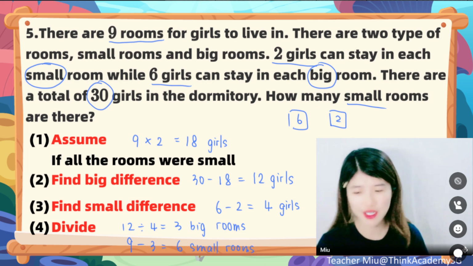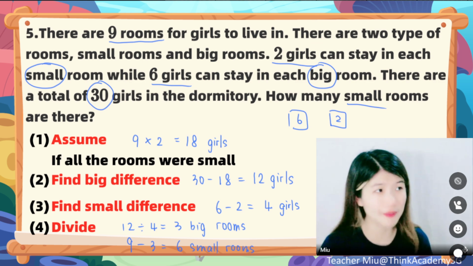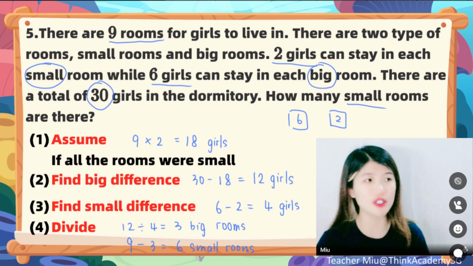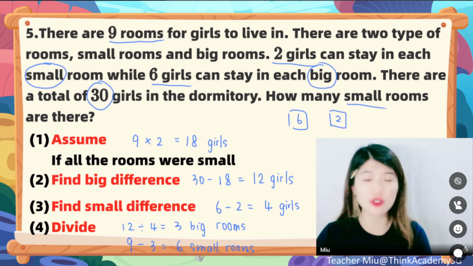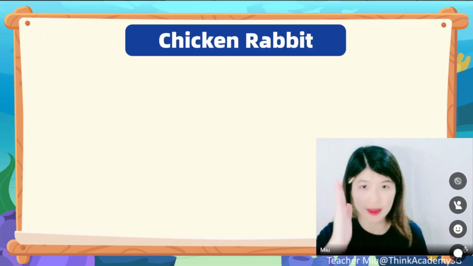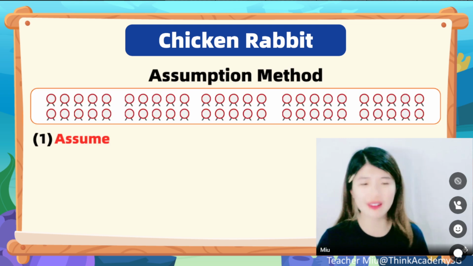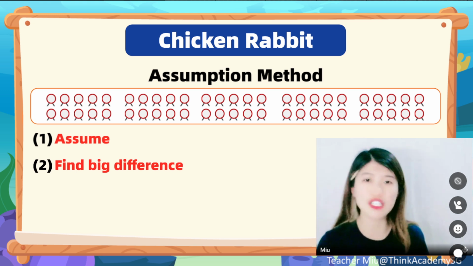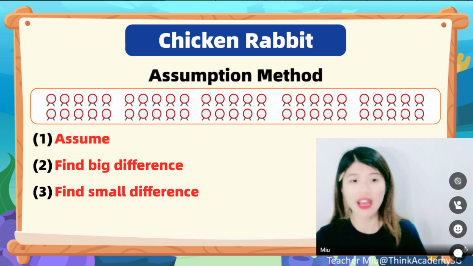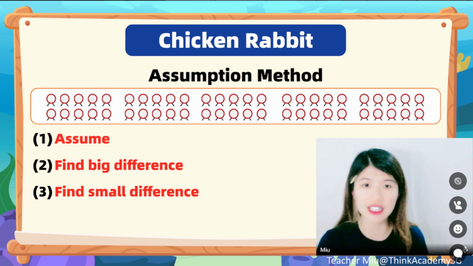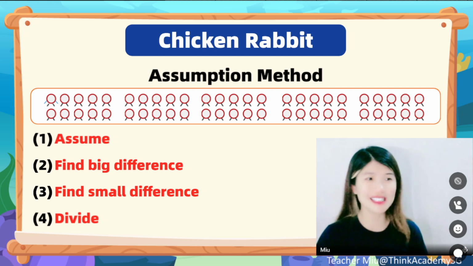Well done, everybody. So this is about the assumption method for the chicken rabbit problem. Especially in GEP, we have so many such questions. When you recognize a question that splits altogether into two different things, you can think of it as the chicken rabbit problem. For the assumption method, assume that all are one kind. Then find the big difference, like how many more legs we need to add in. And then find the small difference, like how many more legs each head can have. Then we just use division to find out. Thank you guys. This is about the chicken rabbit problem.